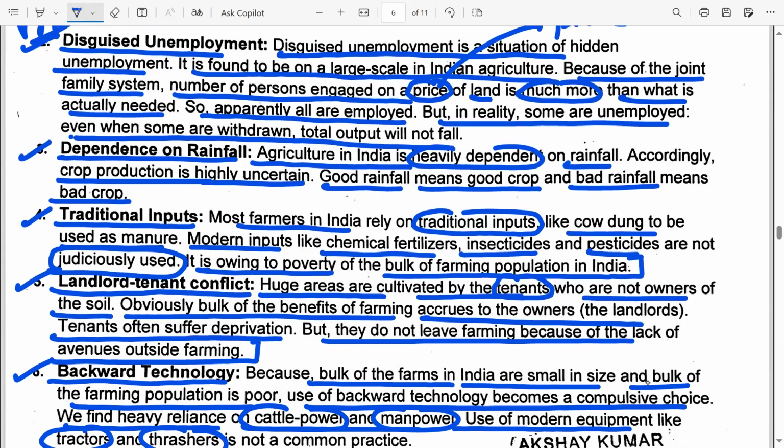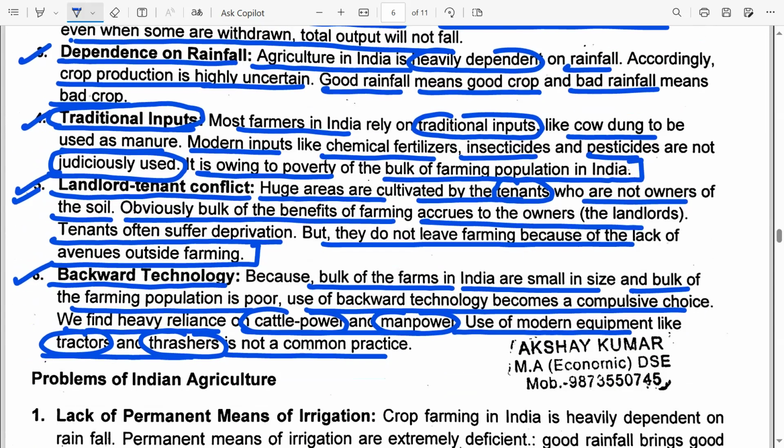Farmers in India were using traditional inputs. They did not have the funds to go for modern technology like chemical fertilizers, insecticides, and pesticides. There was a landlord-tenant conflict where the landlords resorted to unlimited exploitation of the tenants, leaving less output to be consumed by the tenants. And the technology used in the agricultural sector was backward or outdated because neither were the farm sizes large nor did the farmers have the funds to buy modern tractors and threshers. So they relied on cattle power and manpower.